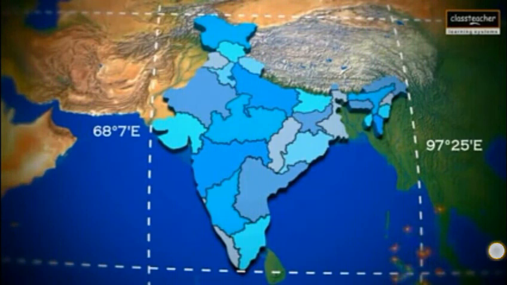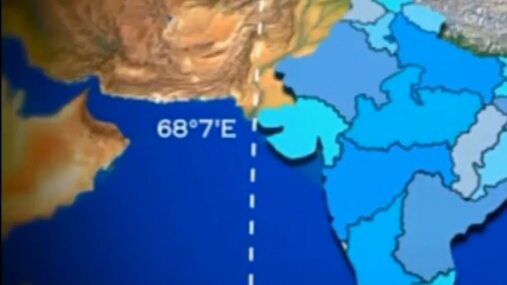The longitudinal extent of India is between 68 degree 7 minute east to 97 degree 25 minute east, and its extent is 30 degrees of longitude. The east-west extent of the country is about 2,933 kilometers.